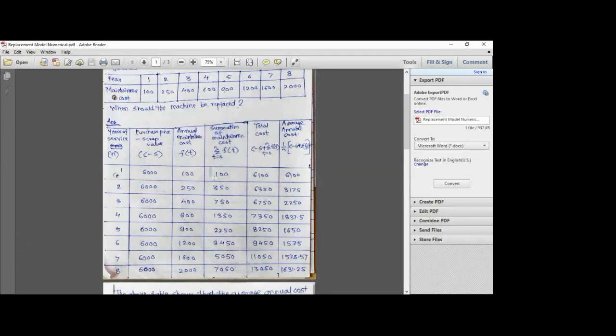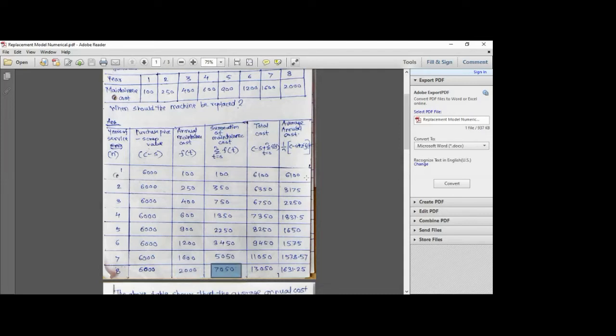So the summation of that is 100 plus 250, that is equal to 350. 350 plus 400 is equal to 750. 750 plus 600 is equal to 1350. 1350 plus 900 is equal to 2250. 2250 plus 1200 is equal to 3450. 3450 plus 1600 is equal to 5050, and 5050 plus 2000 is equal to 7050, right?